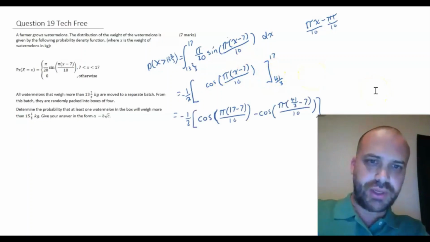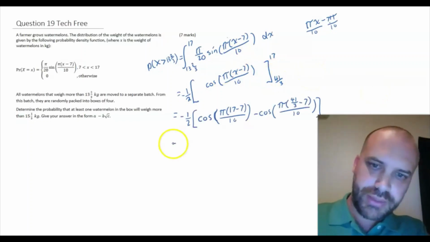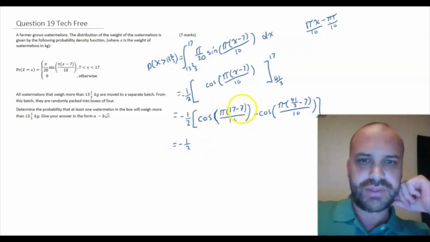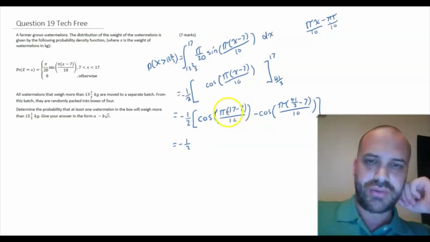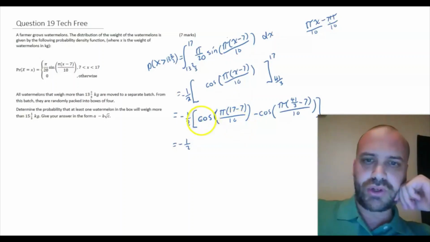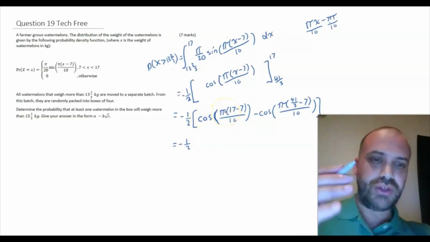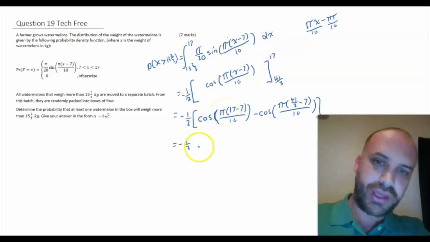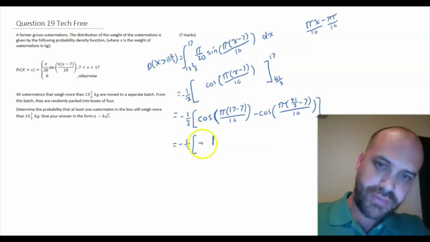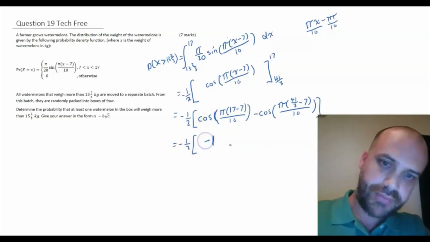Alright, so we've subbed those in there. Now, some interesting stuff. Negative 1/2. Cos 17 minus 7 is 10. So we've got 10 pi over 10, which is just pi. So we've got cos pi here. And you should know that cos pi is equal to negative 1. So that whole bit there becomes negative 1.